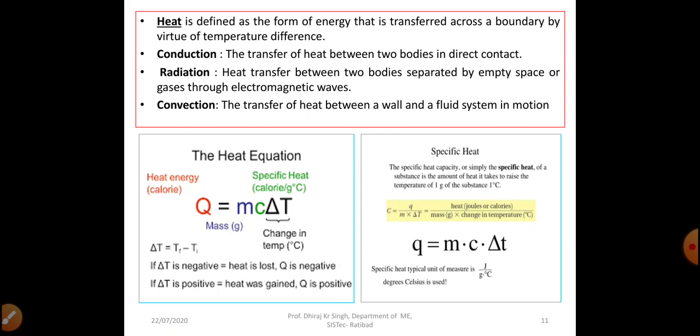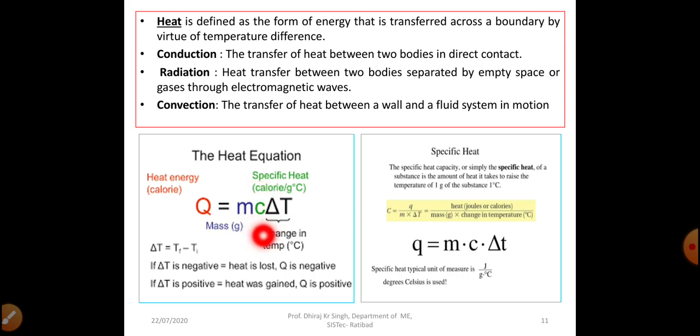So the direction of heat transfer is normally taken from high temperature system to the low temperature system. Heat flow into a system is taken to be positive, and heat flow out of a system is taken as negative. Basically we can see here the heat equation, that is Q equal to mc delta T. So heat is proportional to the mass of the substance and change in temperature of the substance. So Q is proportional to m and delta T, and c is here constant.